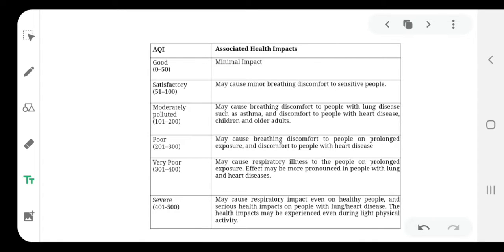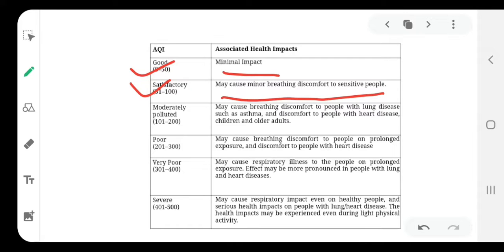The first is AQI between 0 to 50, which shows that the quality of air is good and the associated health impact is minimal. This quality of air is good for our breathing. The second category is satisfactory. The number is between 51 to 100, and it may cause minor breathing discomfort to sensitive people only. Most people are not affected by this quality of air.